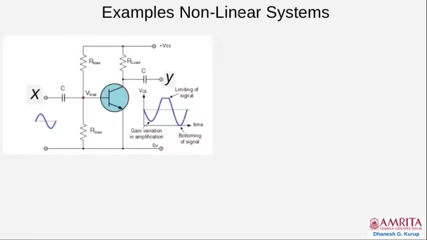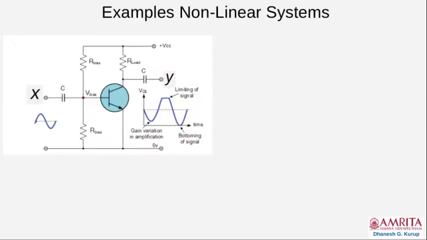Now you can find other examples of non-linear systems. A transistor amplifier is also a non-linear system. So this is a transistor amplifier, BJT transistor amplifier. You are giving an input voltage, sine wave. Now for small amplitudes of the input sine wave, you will get an exact replica of the sine wave at the output, probably with some phase difference. But amplitude characteristics will be exactly the same. That is, if you give a sine wave, you get a sine wave.